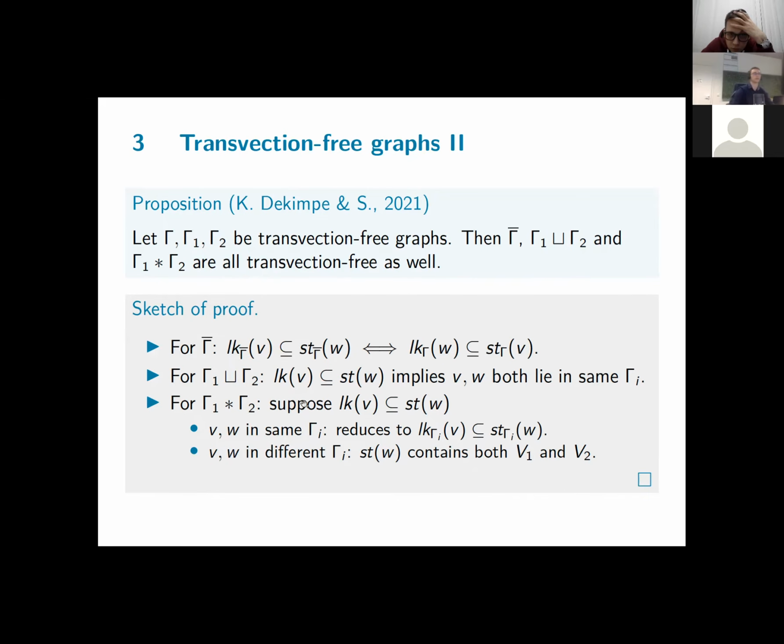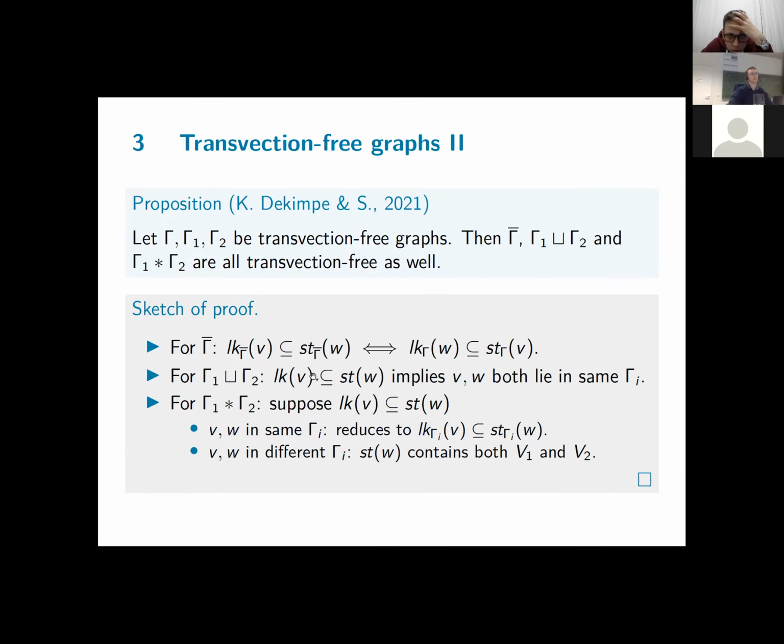As a sketch of the proof, for complement graphs, the condition that the link of V lies in the star of W on the level of the complement graph is equivalent to a similar condition on the original graph with V and W swapped. So if this doesn't hold for any pair of vertices V and W, this won't hold either. So gamma complement is transvection-free as well.